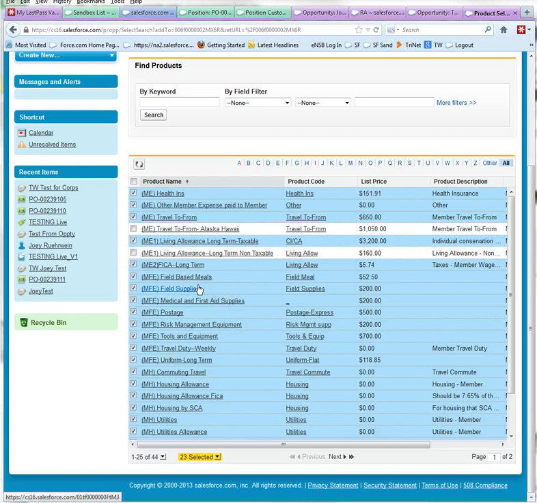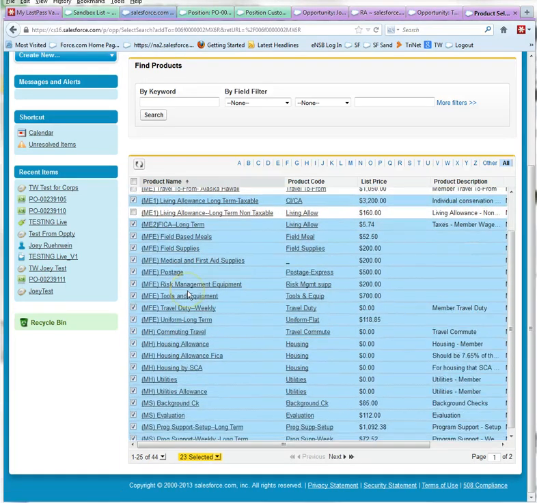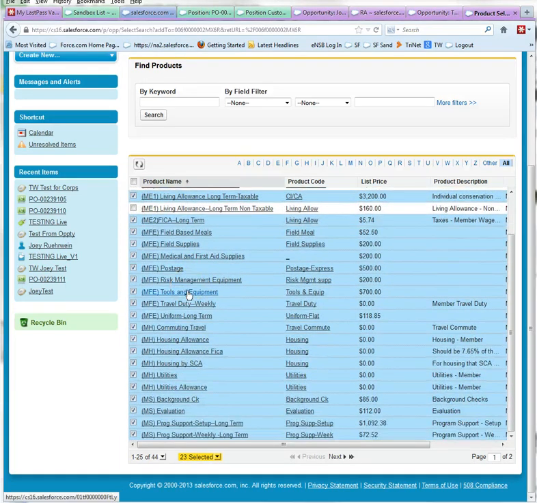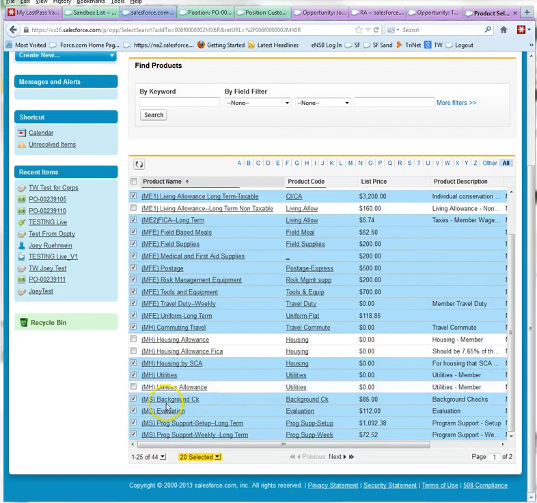We got things like field-based meals, postage, tools and equipment, uniform, housing, same kind of situation. We're going to say in this particular case it's going to be housing by the SCA. Certainly no utility allowance there. Program support.